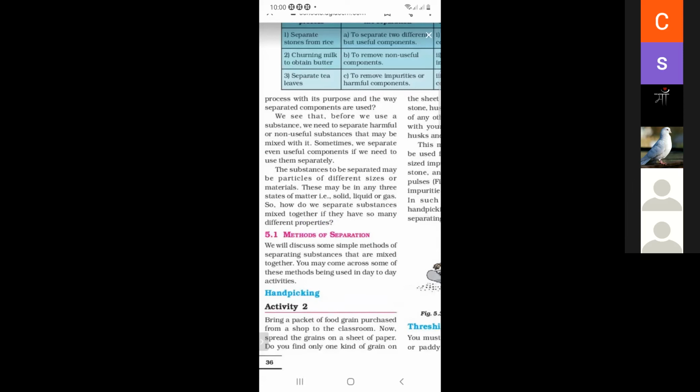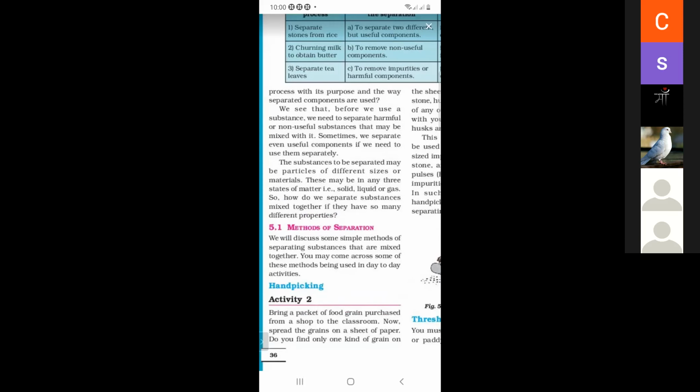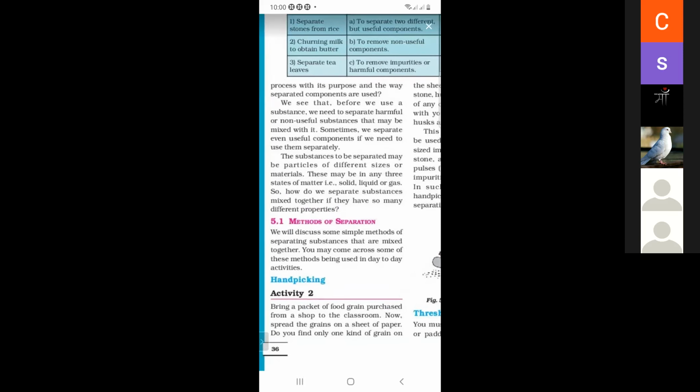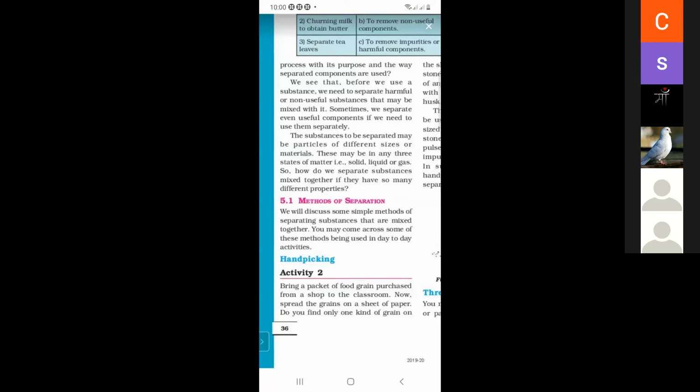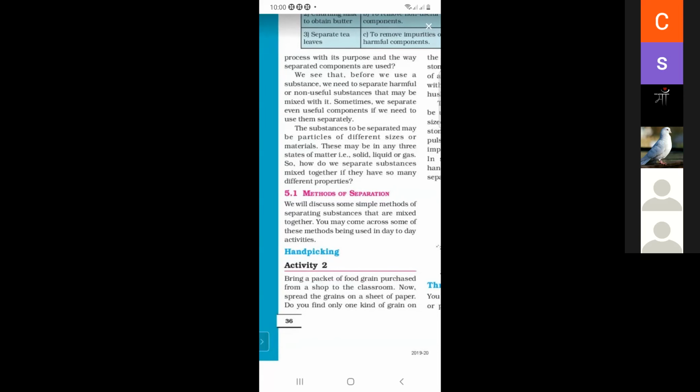We will discuss some simple methods to separate substances that are mixed together. You may come across some of these methods being used in day-to-day activities. In daily life, we use many methods of separation.